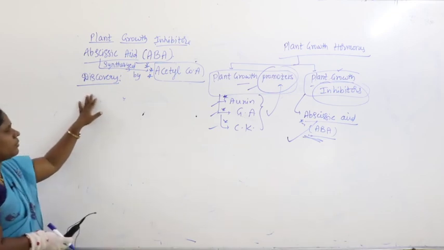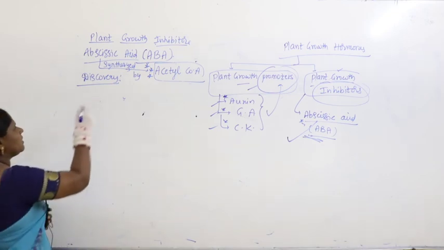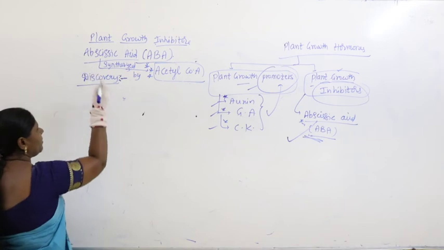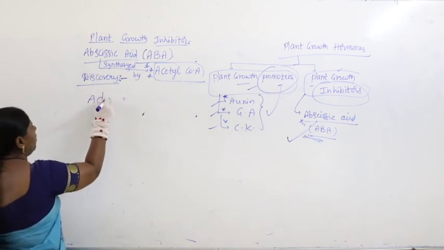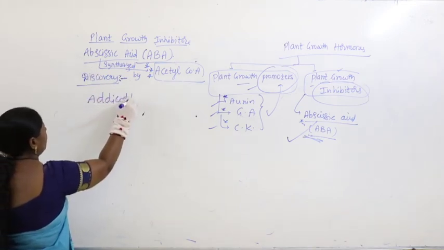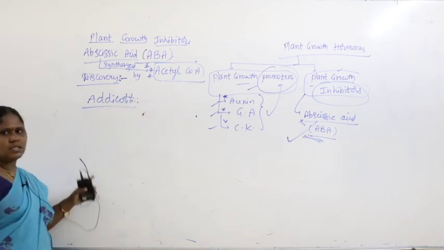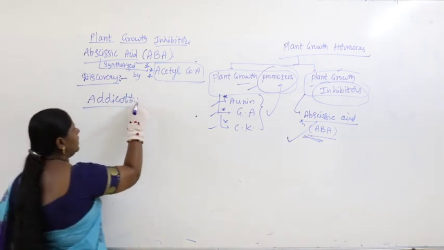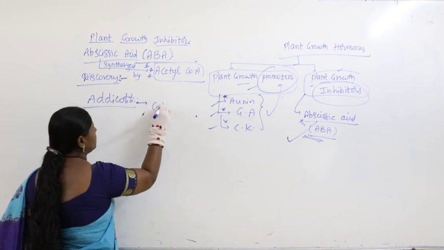Now, let us talk about discovery. How have people identified and discovered it? Addicott is a scientist who studied cotton fruits.